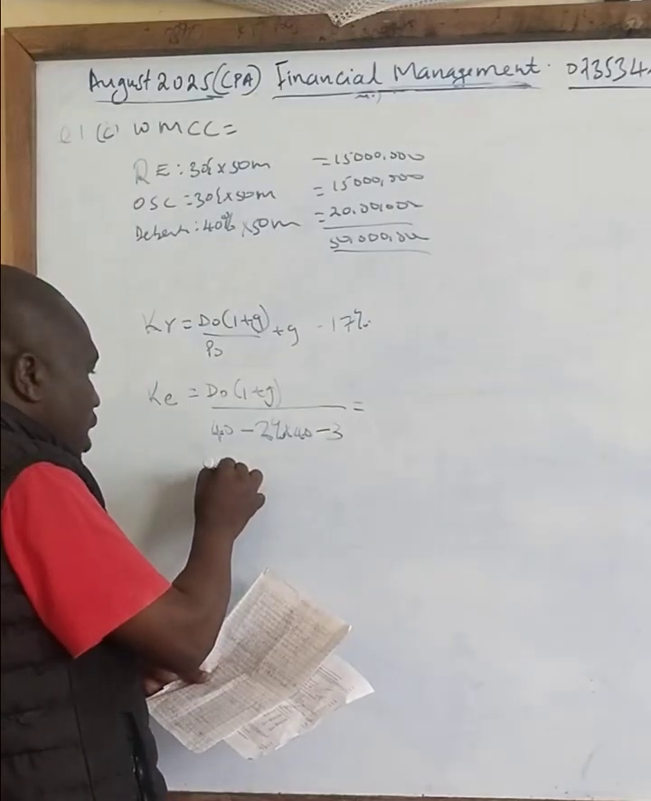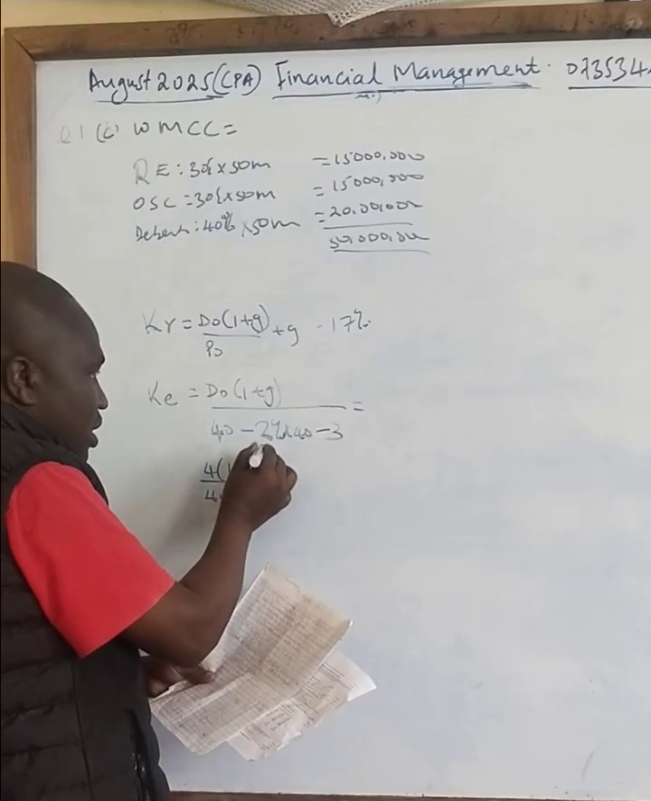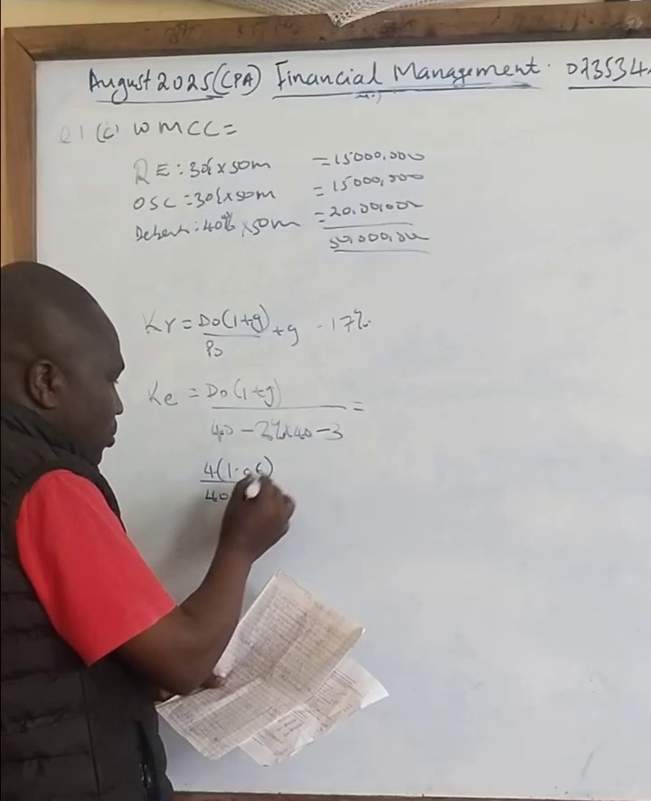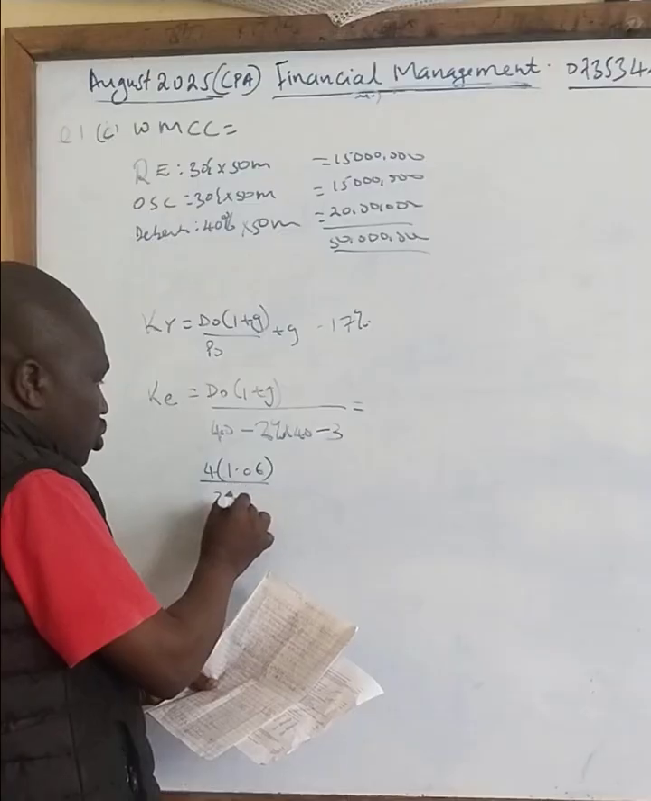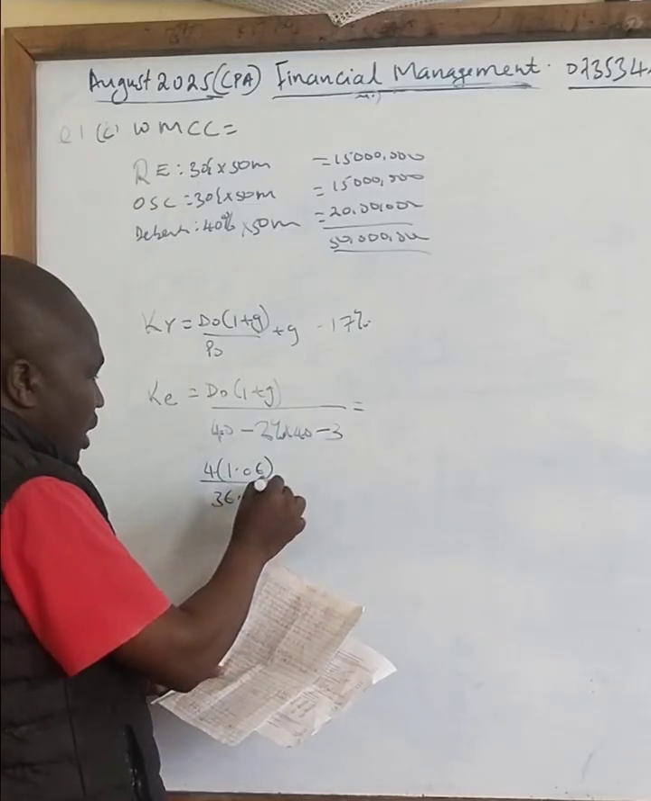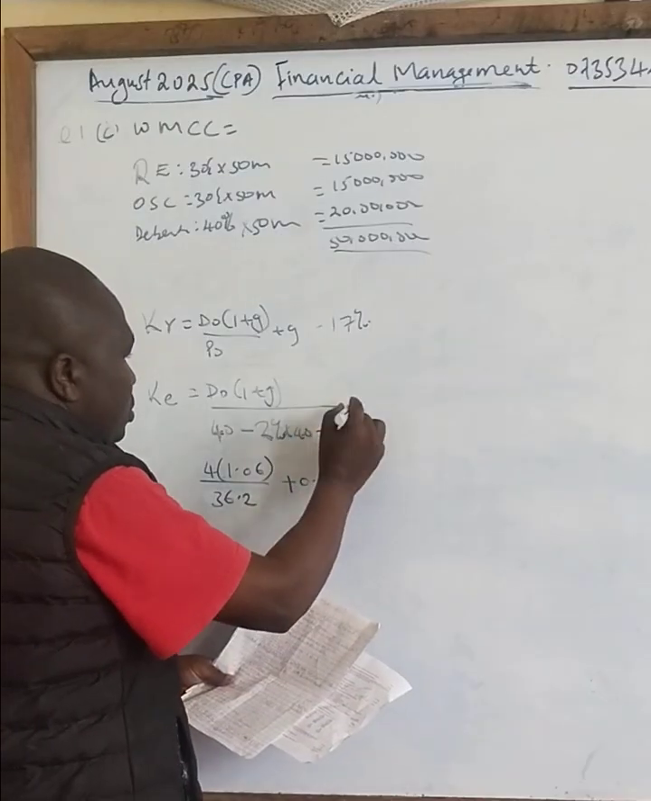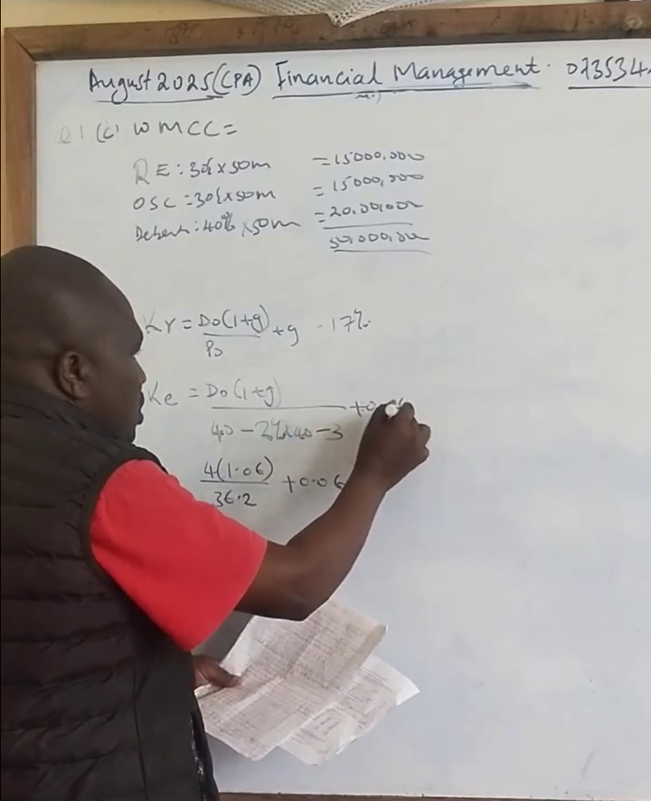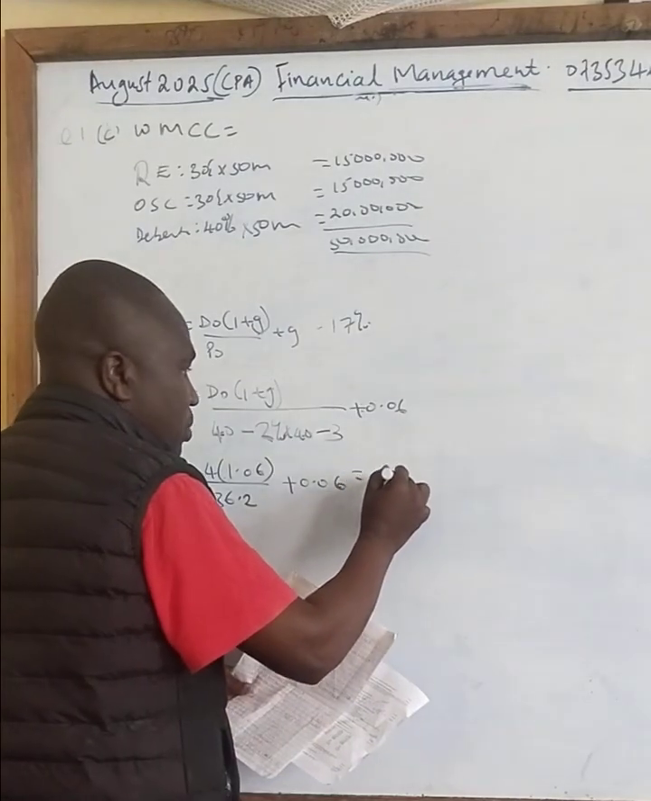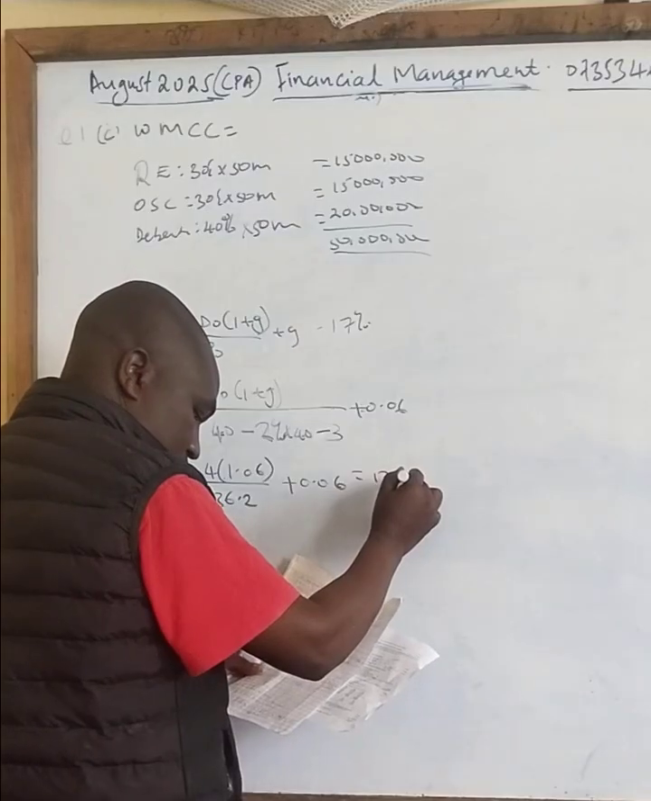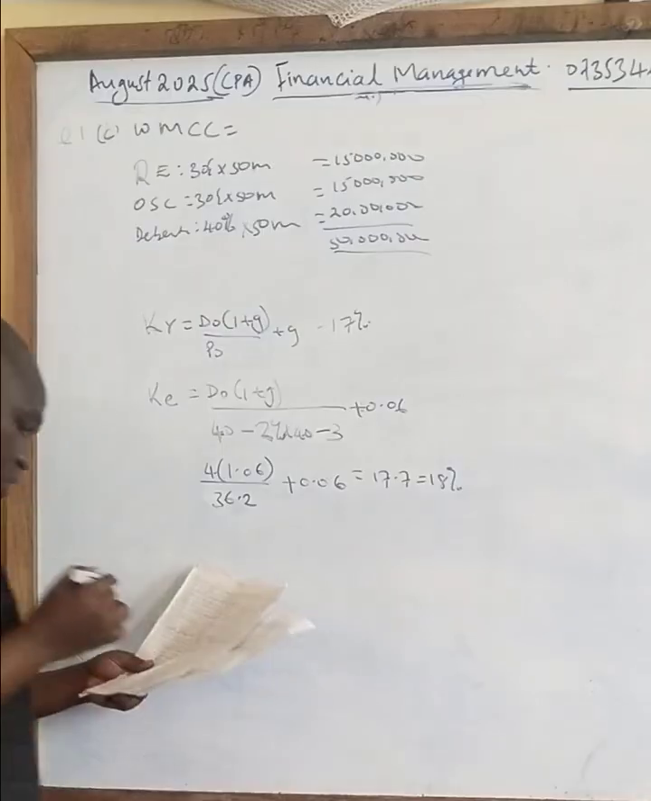4 into growth of 1.06. You remember it was like that, over 40 minus this one here. So if you work out this one correctly, it will give you 36.2, plus 0.06. So when you work out that question correctly, the answer you get is 17.7, which can be around 18%. Nobody will penalize you on that.